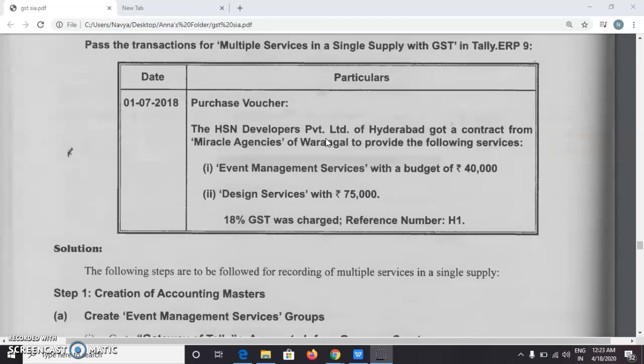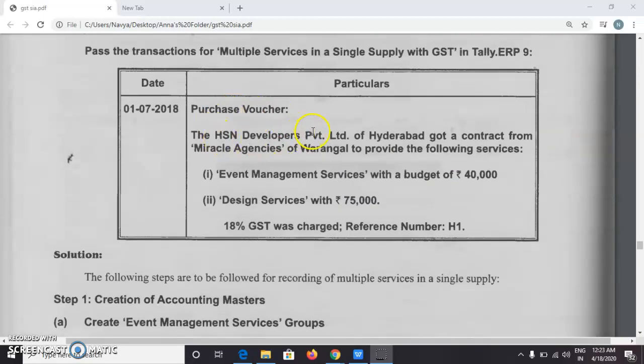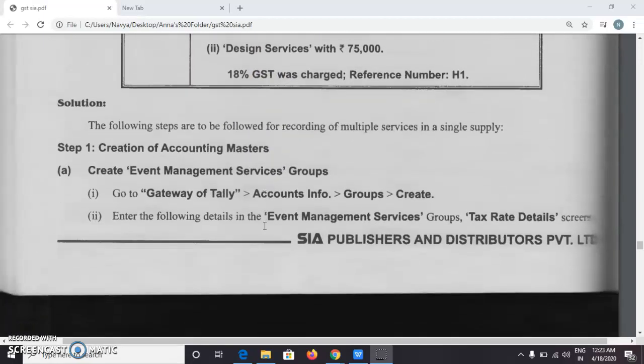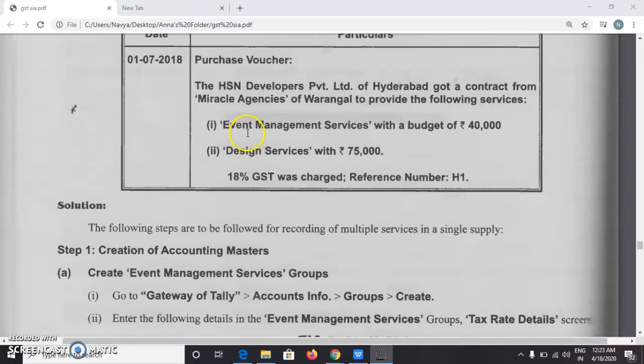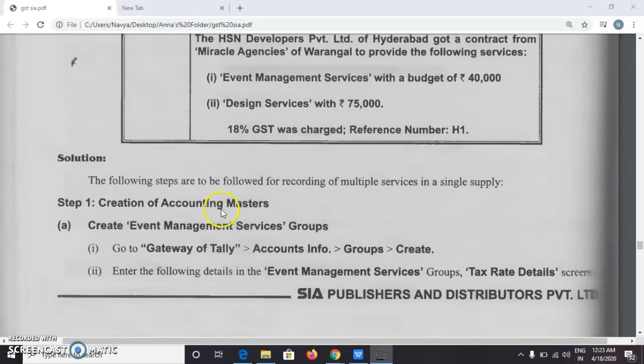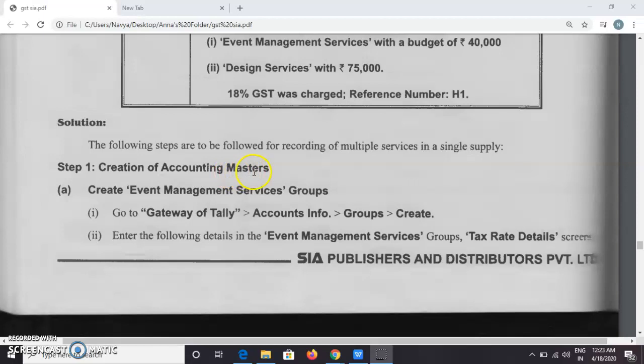So first we have to create a company with the name HSN Developers. And after creating the company, we have to create different groups: event management services group and design services group. So creation of accounting masters.